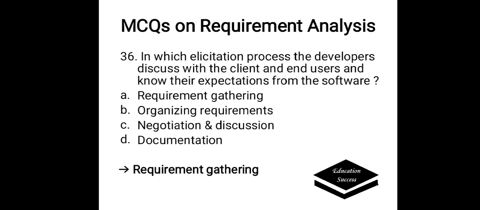In which elicitation process do the developers discuss with the client and the end user and know their expectations from the software? Options are A. Requirement gathering, B. Organizing requirements, C. Negotiation and discussion, D. Documentation. Here the correct answer is requirement gathering. It is the process where the developer discusses with the client and end user to know their expectations from the software.